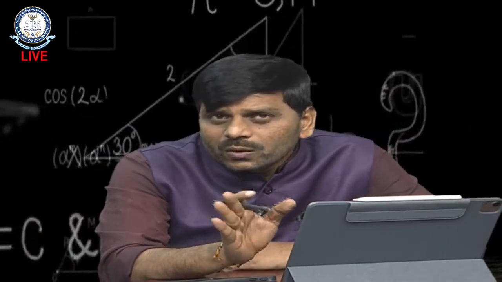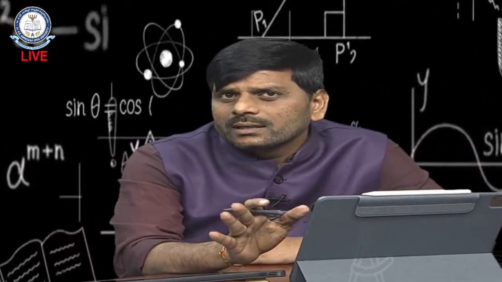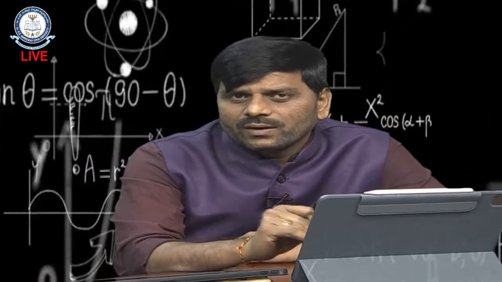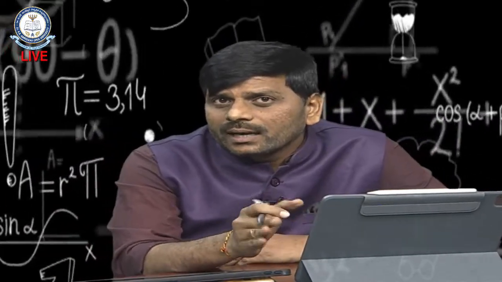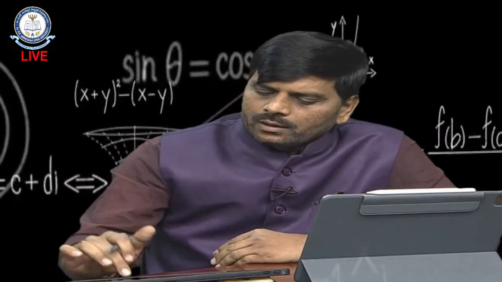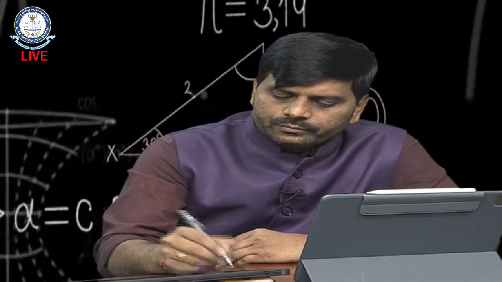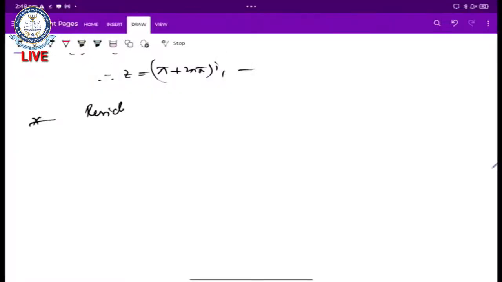If the poles are simple poles, then we know how to find the residue directly by using the formulas. And if it is a pole of order m, then you can find the residue at that pole.